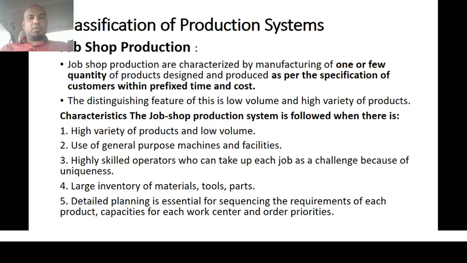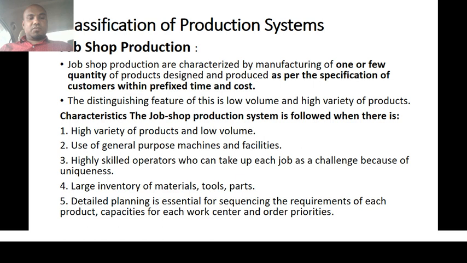a characteristic of job shop production is a large inventory of materials. Here the number of varieties is more. Because the number of varieties is more, we need more inventories, and we require more tools and parts because the facilities are for general purpose and used for many other purposes. So normally large volume inventories are required for the production process, and we also require more tools and more products as well.